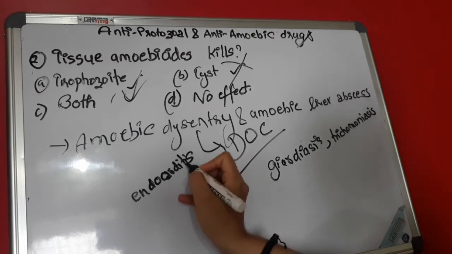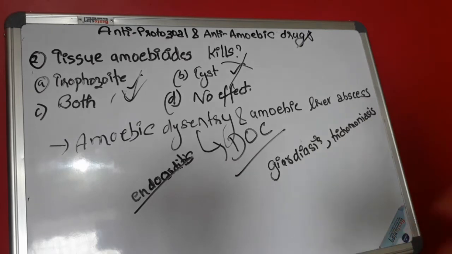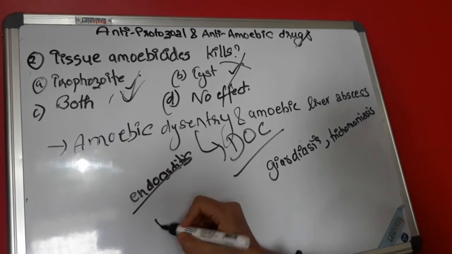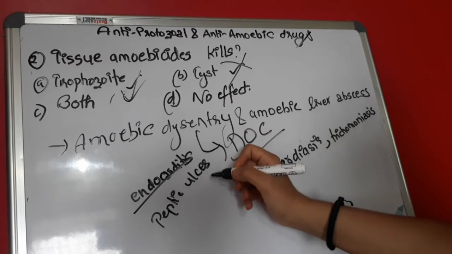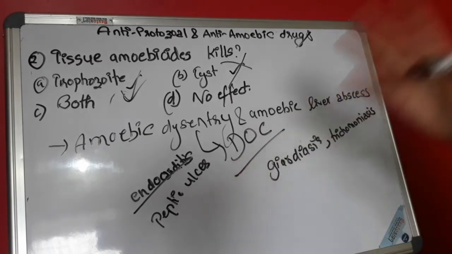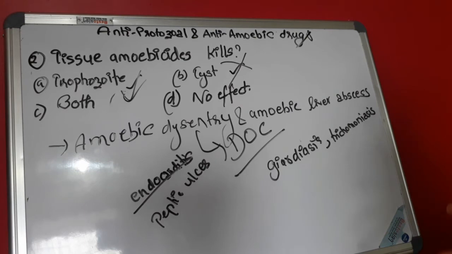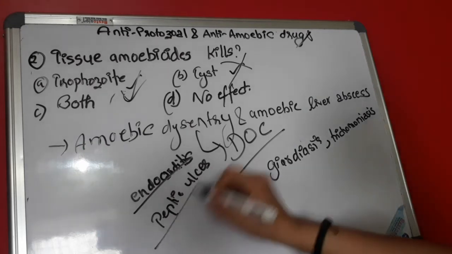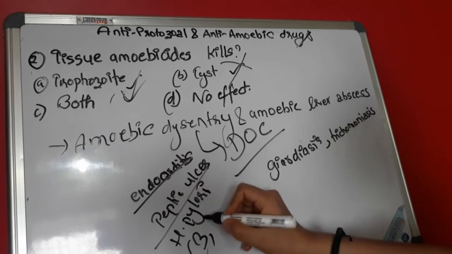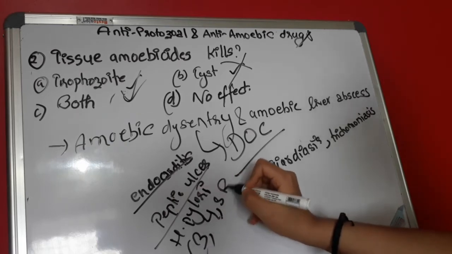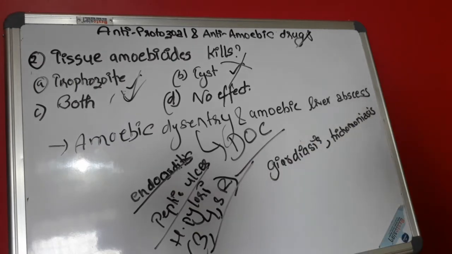Just remember, these are some important points I have mentioned so that you will get the extra knowledge. The next thing is, if we have studied peptic ulcer, then you can see that in triple, quadruple, and sequential regimens there is the presence of these tissue amoebicidal drugs. They are present in Helicobacter pylori induced peptic ulcer, in triple, quadruple, and sequential regimens.